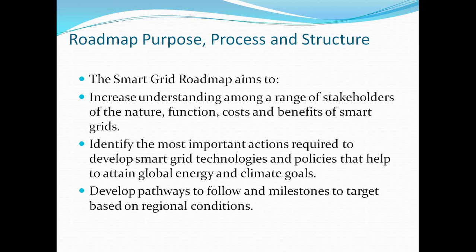These are the different ranges of stakeholders, and we have to identify the most important actions required to develop the smart grid technology with the help of different policies, and these different policies can be controlled with the help of global energy and climate. This is the smart grid roadmap.